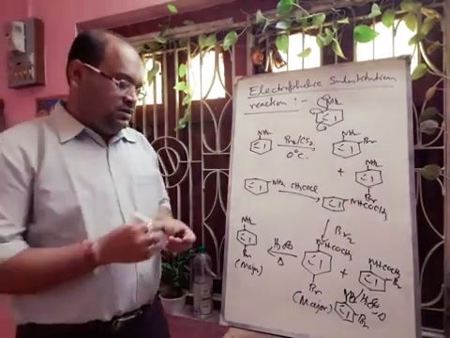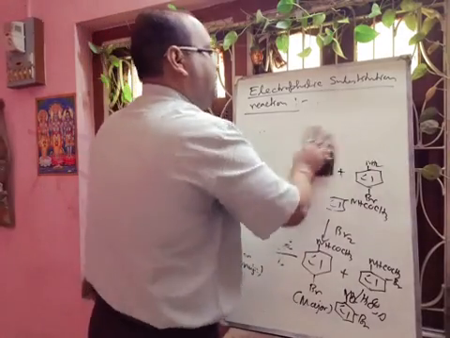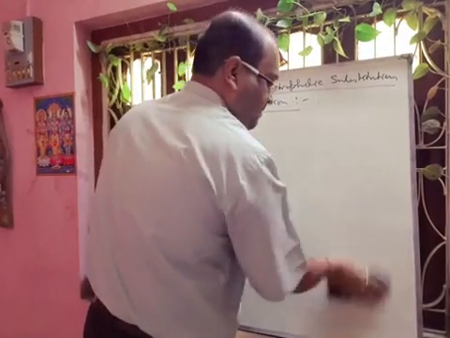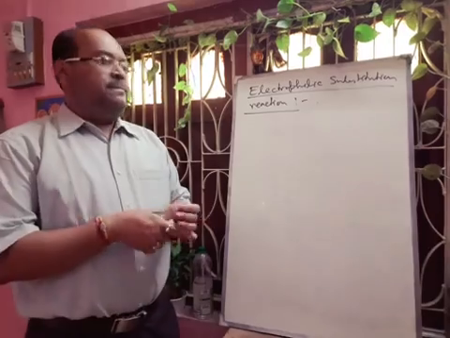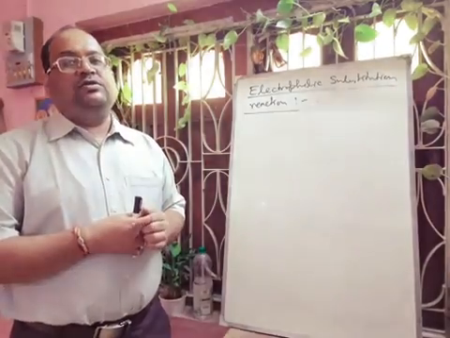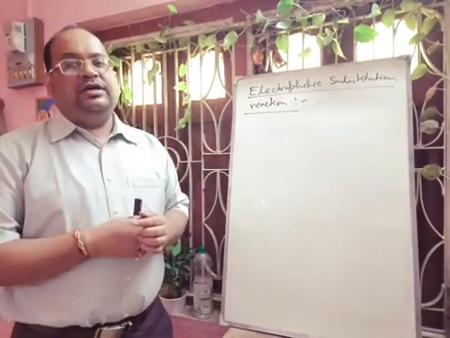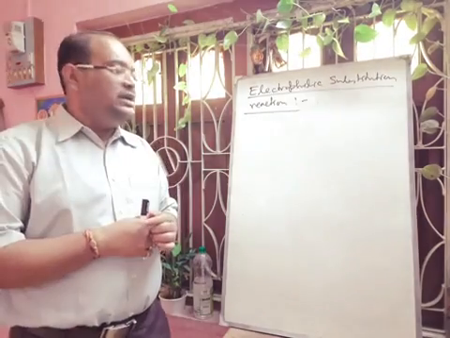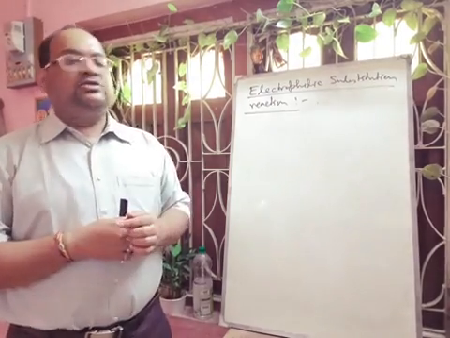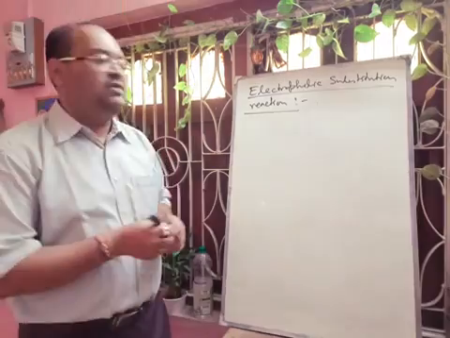Next we will discuss the nitration. Just now I told you that amine group is basic, it is ortho-para directing. If we add acid, then it will be protonated, it will be NH3 plus. Definitely NH3 plus is meta-directing, so we will get around 47% meta-nitroaniline.